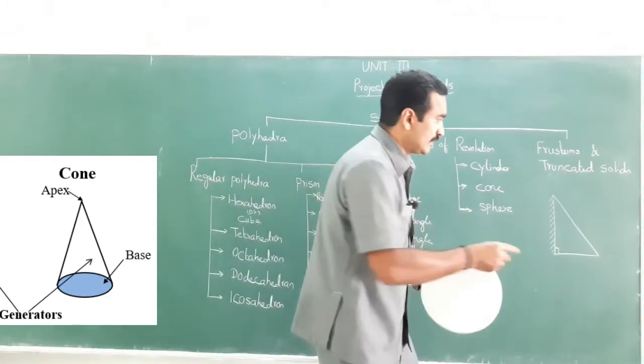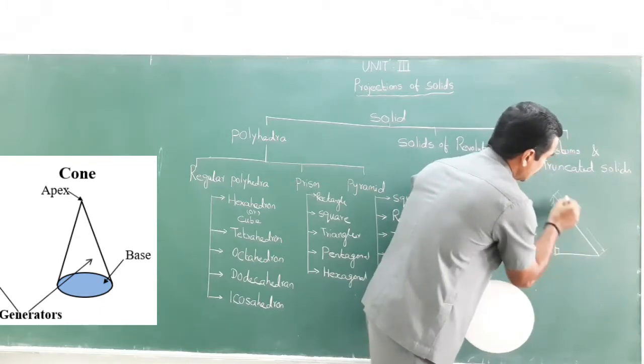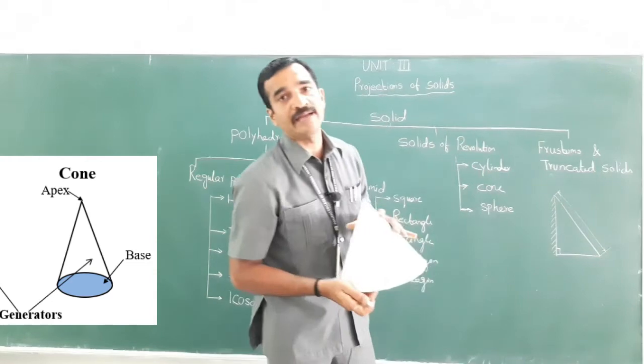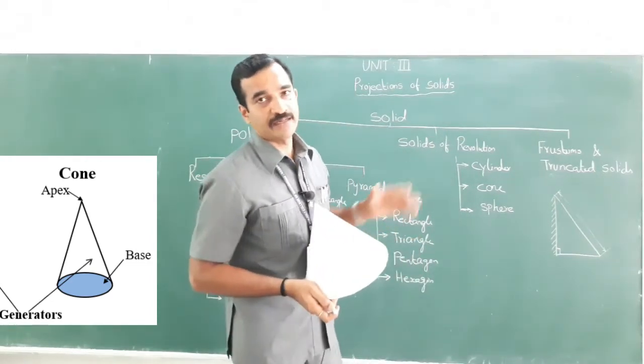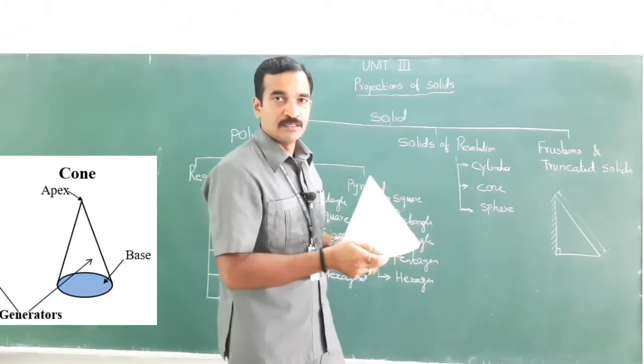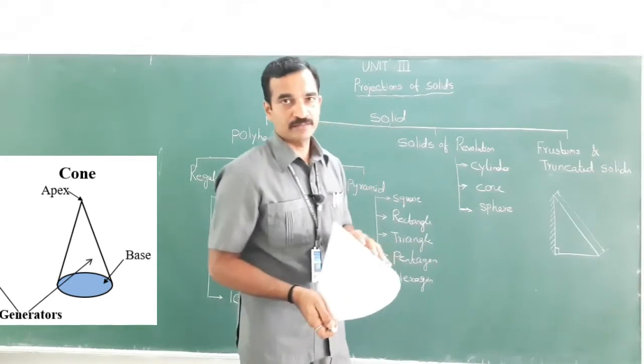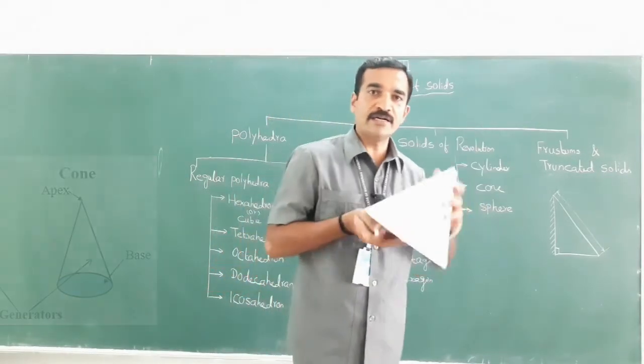And this length is the generator length, that is nothing but the slant height. That is the length of the generator from apex to the base, the slant height, right? So this is nothing but the cone.